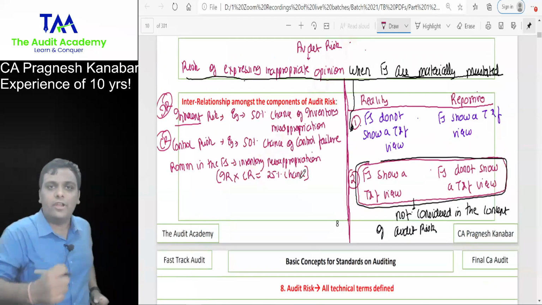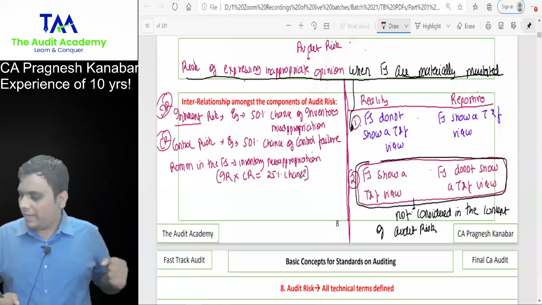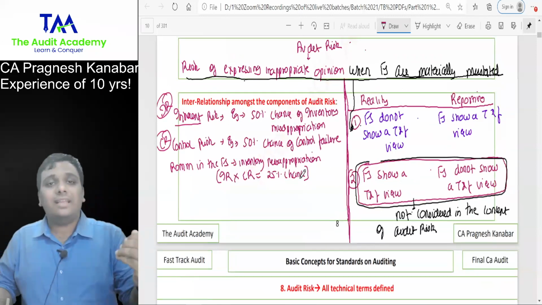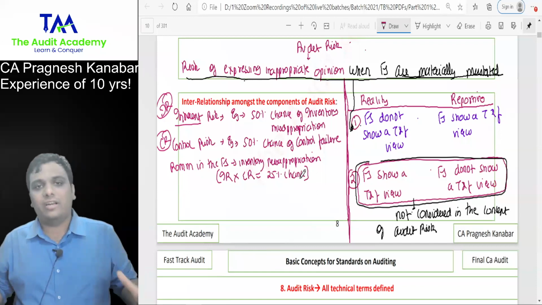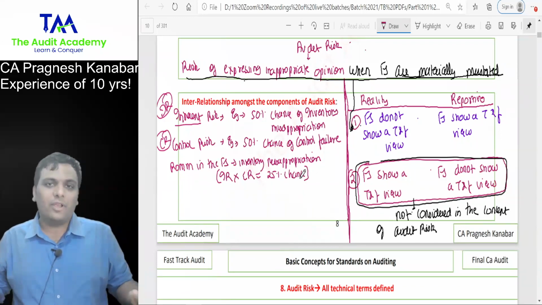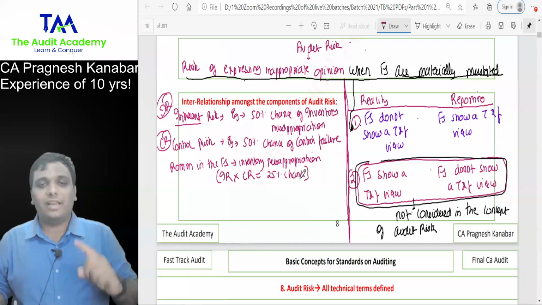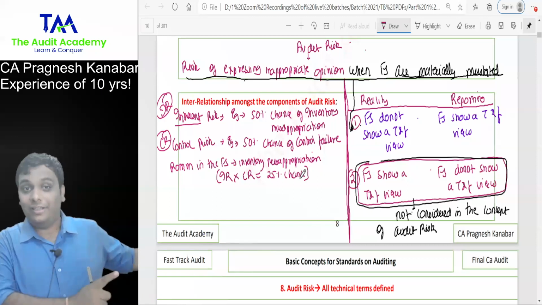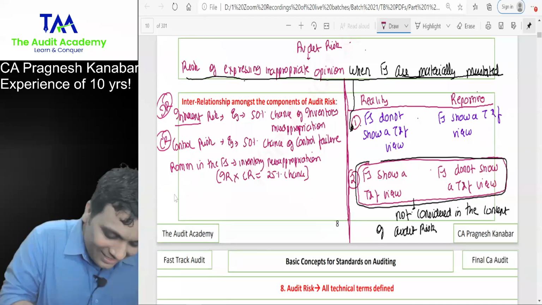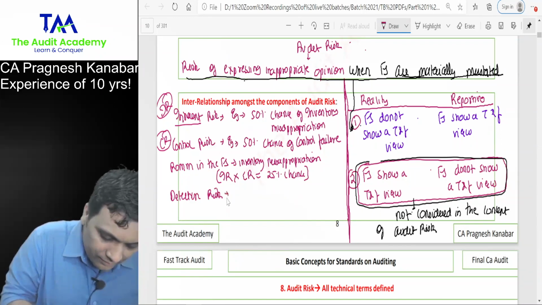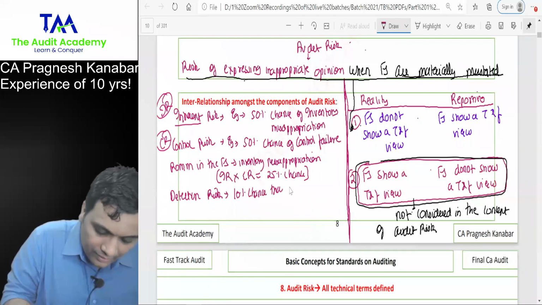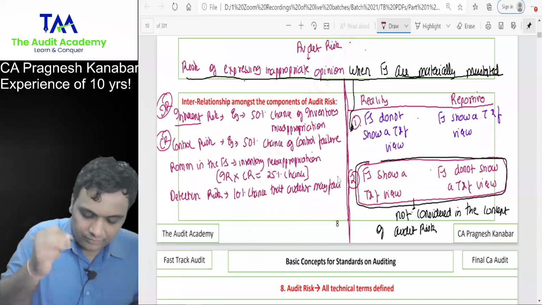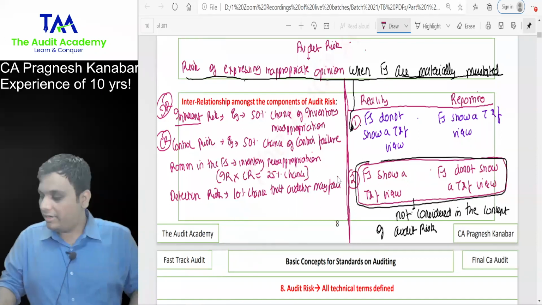Now, the auditor is going to enter. Let us say that there is a 10% chance that the auditor may fail. There are two people, a first year article and a third year article, who are targeting study leave. So there is a detection risk: a 10% chance that the auditor may fail.